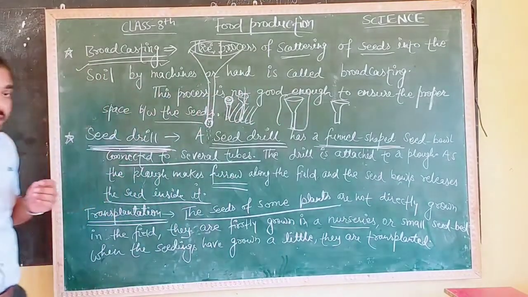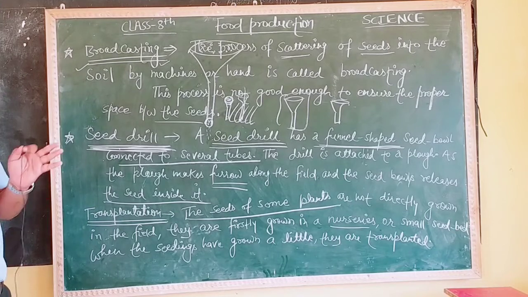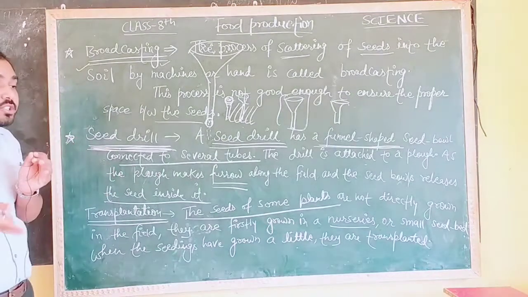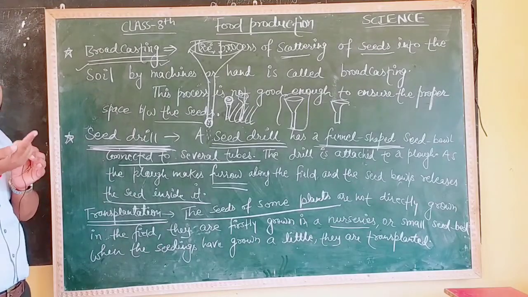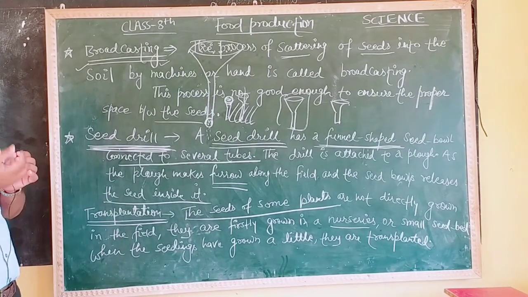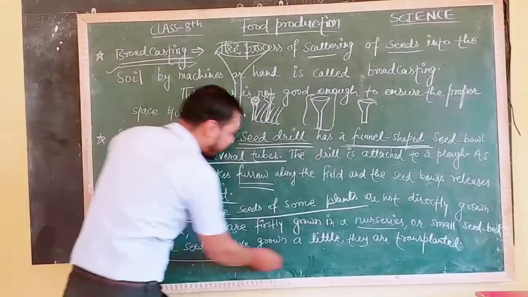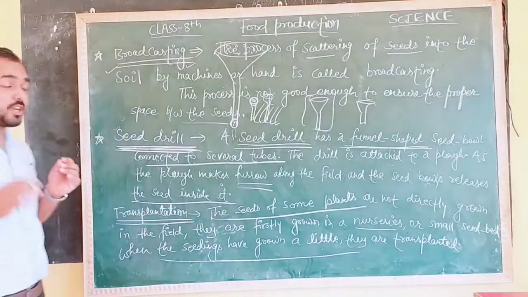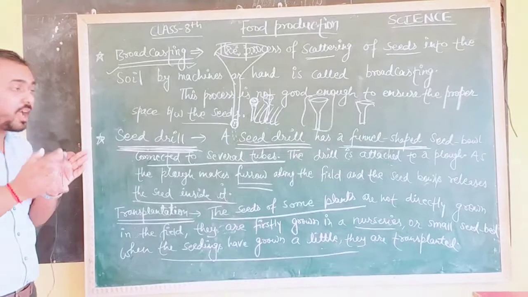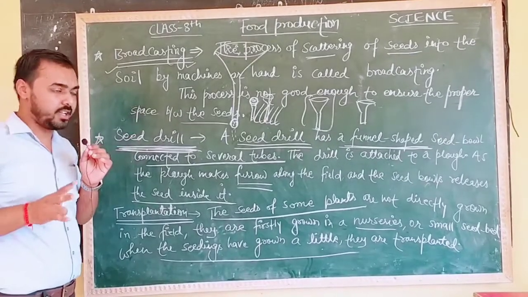You must have seen how rice is grown in the field. Firstly, on a small bed we grow a number of small seedlings, and when they have grown almost 15 to 20 centimeters, we take them out of that small bed and spread them on a larger scale. This process is known as transplanting. Transplanting means firstly planting in a nursery on a small bed, and then taking them out and growing them on a larger scale. Clear?